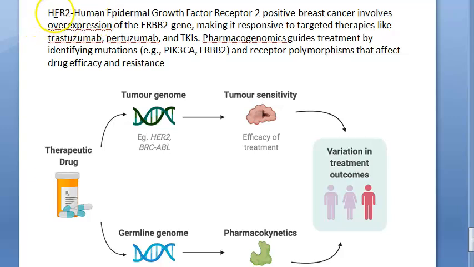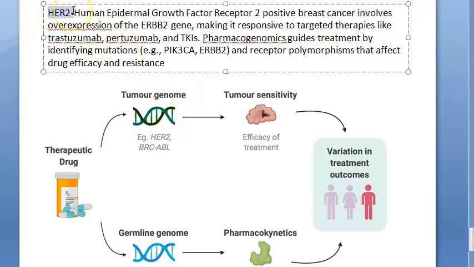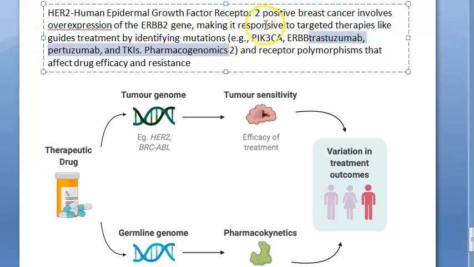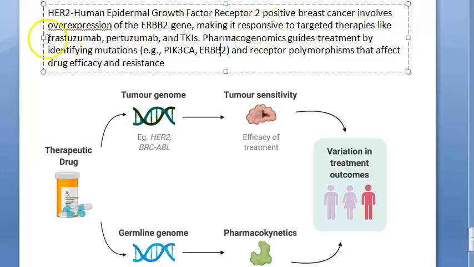One thing the internet says is that if a breast cancer tumor is HER2 positive, that means human epidermal growth factor receptor 2 positive, it is responsive to targeted therapies. It's kind of a good thing they are saying, that you can give these targeted therapies to these people, which is nothing but trastuzumab, etc.